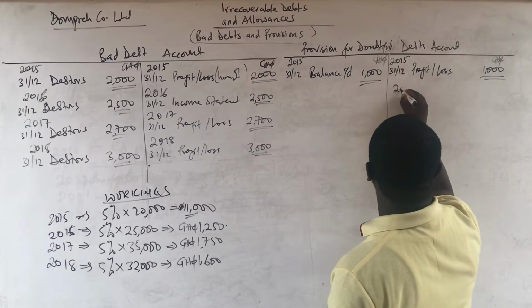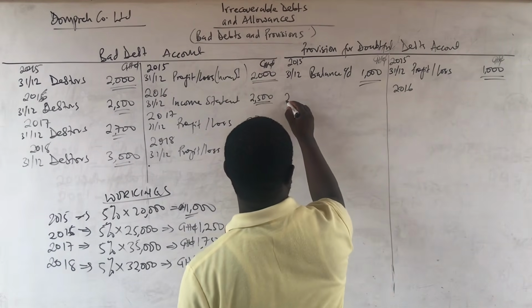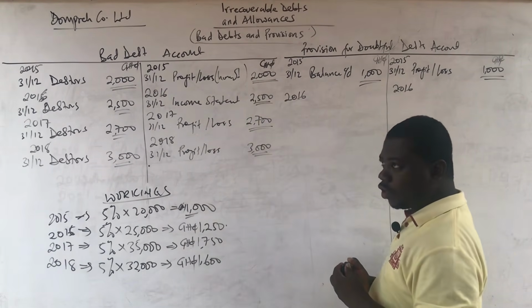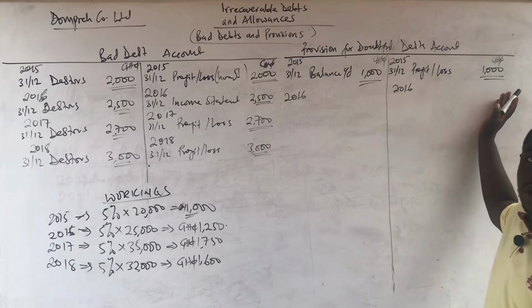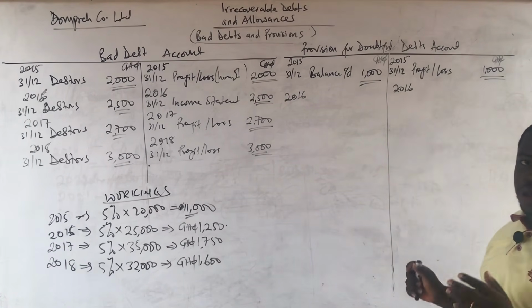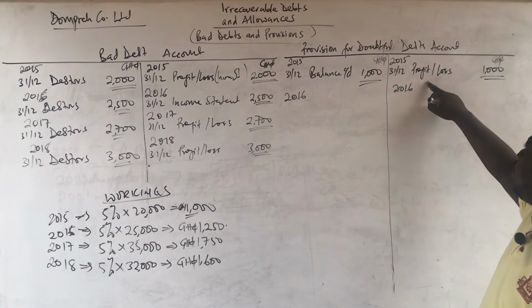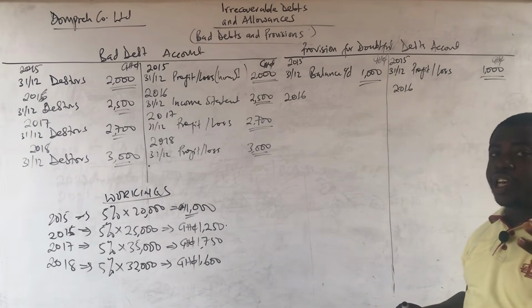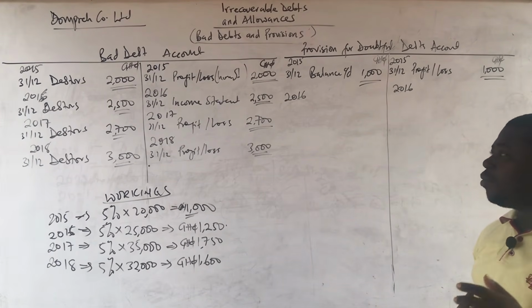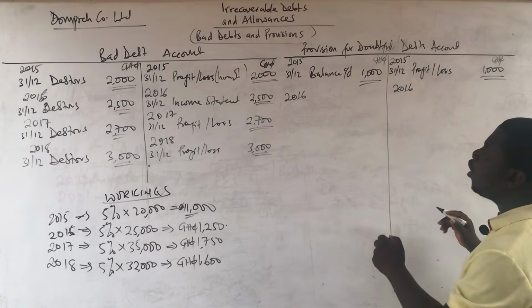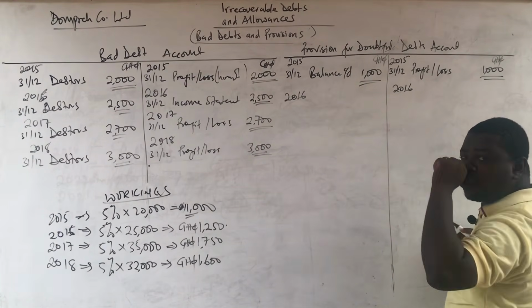Then you move to 2016, which is the following year. You see that in the first year, there was nothing to compare. So all the figure is going to profit or loss. And remember that I told you that whatever is going to profit or loss is your expense. If it's a decrease, it's your income. So in 2016, remember that there was a balance brought forward from 2015.